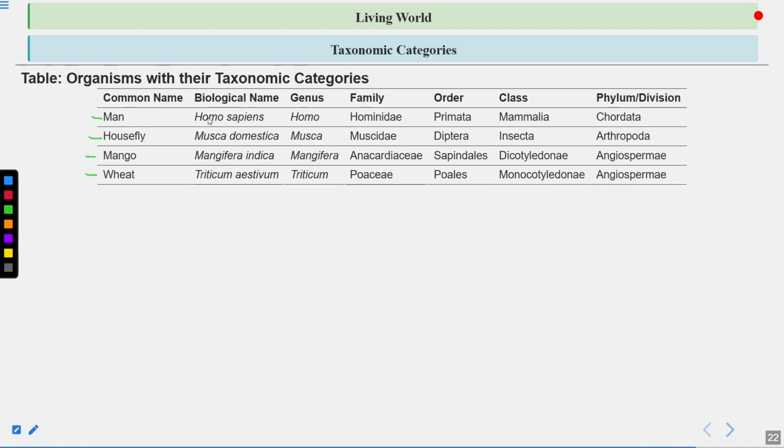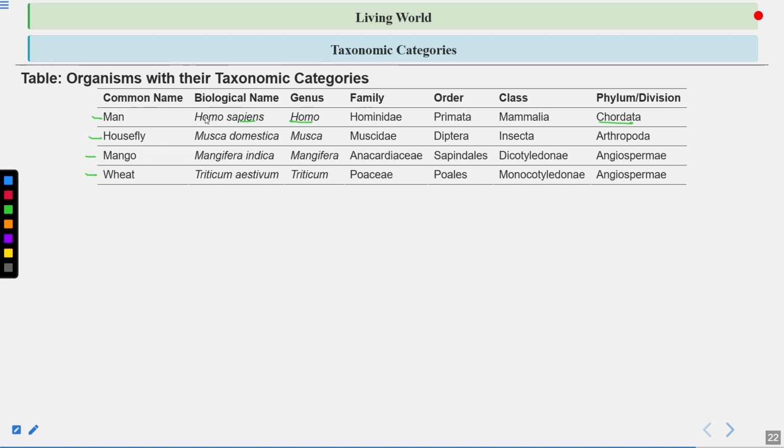Let's talk about man. The biological name is Homo sapiens. Genus is Homo. Species is sapiens here. Family is Hominidae. Order is Primata. Class is Mammalia. And phylum is Chordata here. So you can get questions from this table also, where they will ask you about the order to which man belongs, or the order to which housefly belongs, or the genus or the family to which man or housefly or mango or wheat belongs.